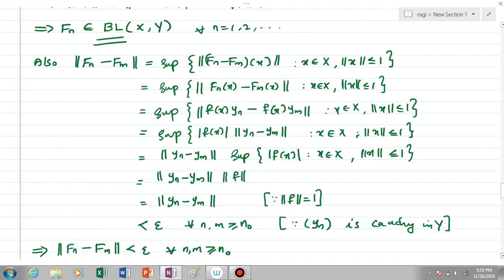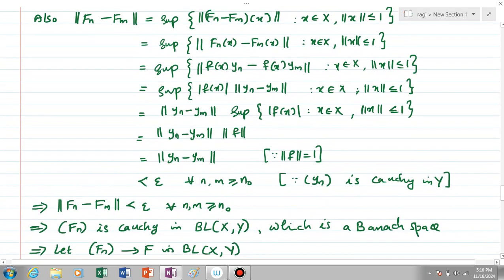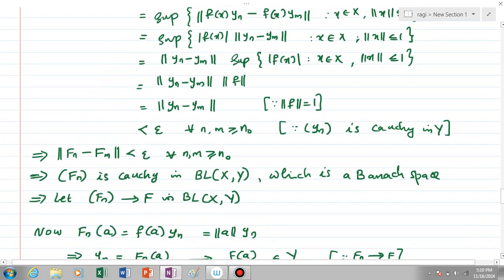Okay, so this means that norm of F_n minus F_m is less than epsilon for every n and m greater than or equal to n_0. Means sequence F_n is a Cauchy sequence in BL(X,Y), which is a Banach space by our supposition, and so it converges. Let sequence F_n converge to some F in BL(X,Y).